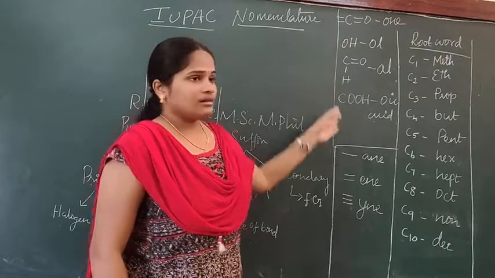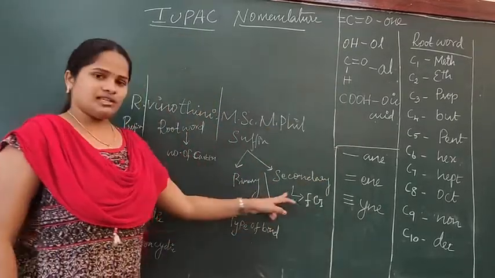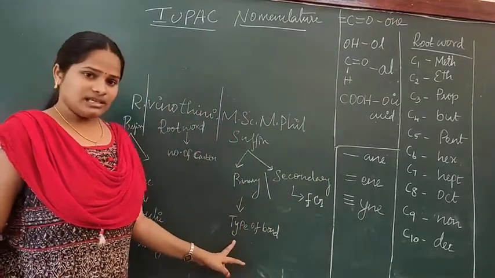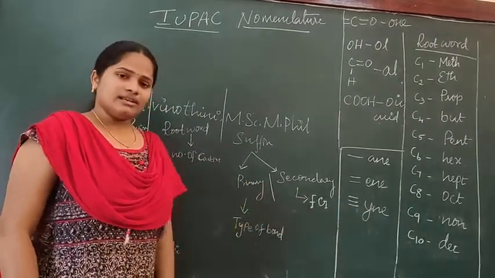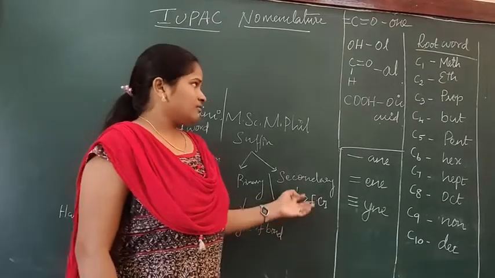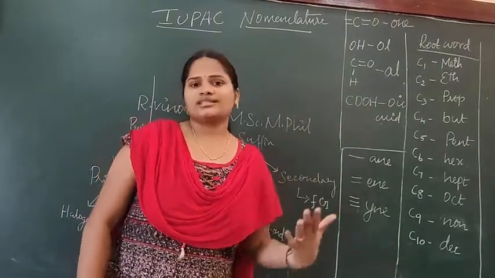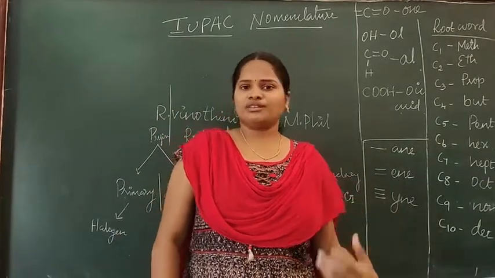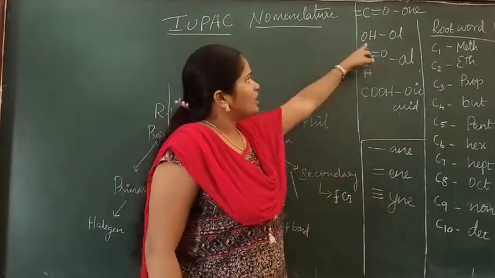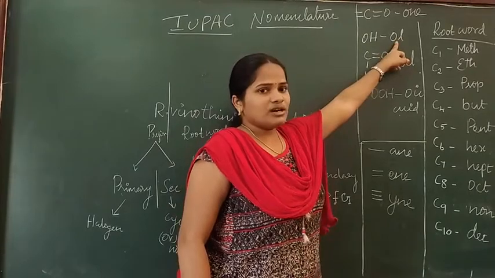In primary suffix we see the type of bond, whether single, double or triple. Then finally, secondary suffix. In secondary suffix, if there is any functional group present in that compound, then we finish the compound name with that functional group. If alcohol is present there, then we have to finish the compound name with ol, the OH group.